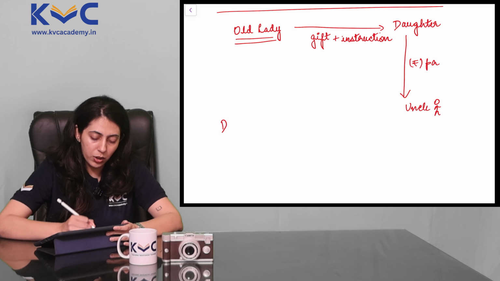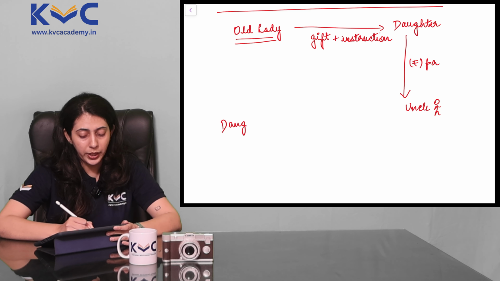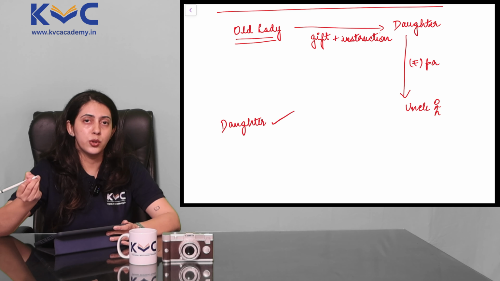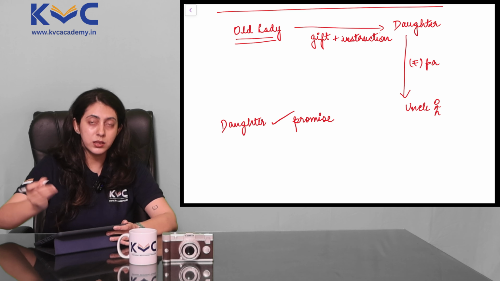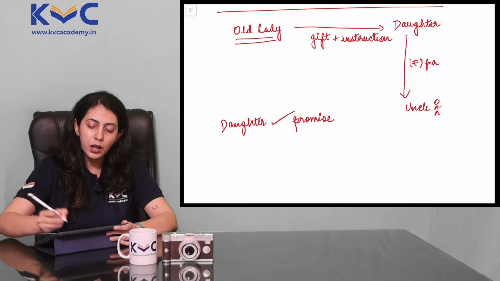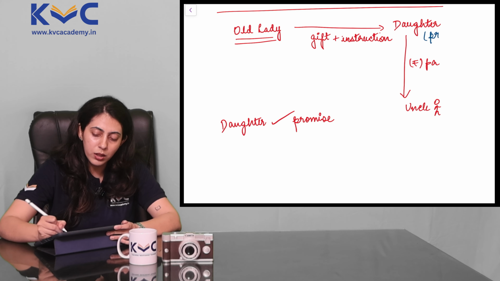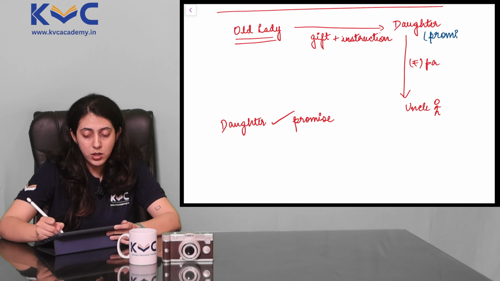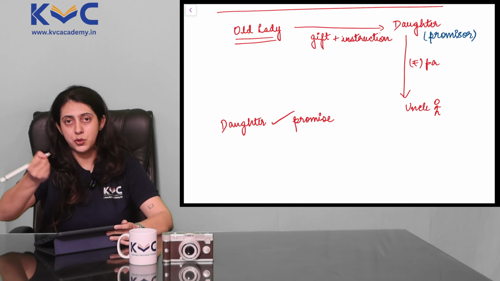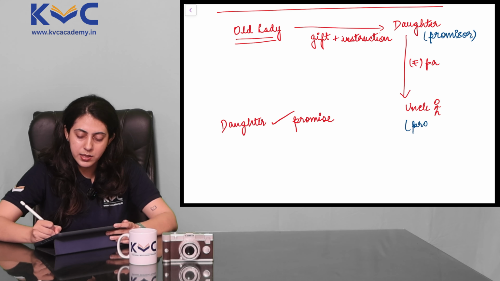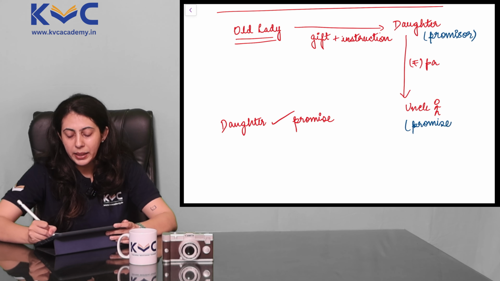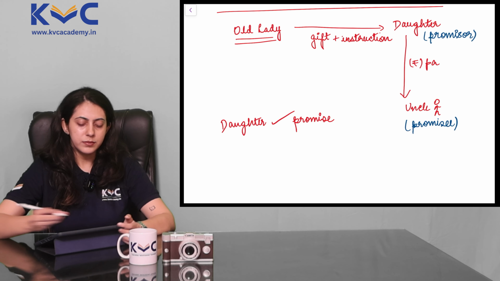And this daughter at that point agreed to do that. She made a promise in writing that she will pay a certain sum annually to her uncle. So let's make this daughter the promisor because she has promised to do something for the uncle. And since our uncle is at the receiving end of this, we'll make him the promisee.